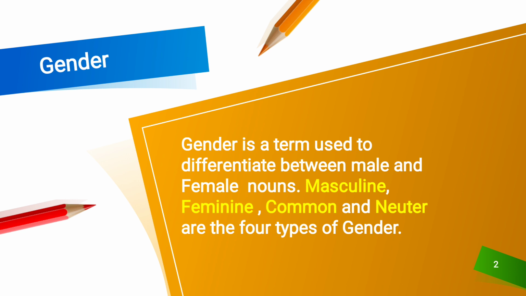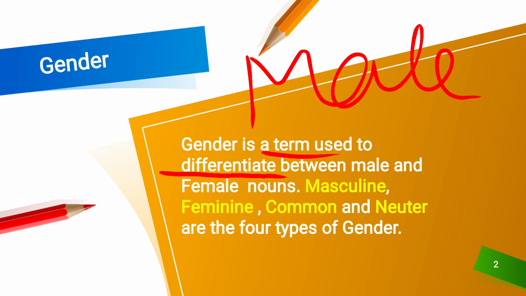What is gender? Gender is a term that is used to identify whether it is male or female, right? Gender is a term that is used to identify male and female.